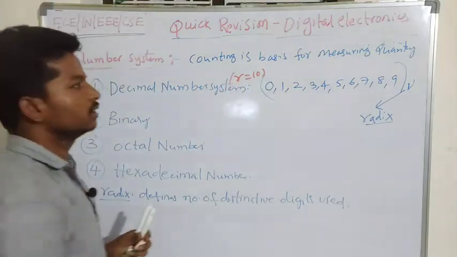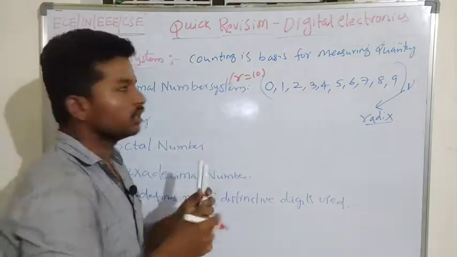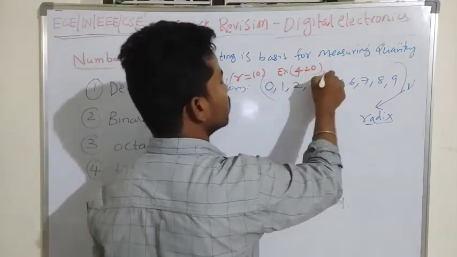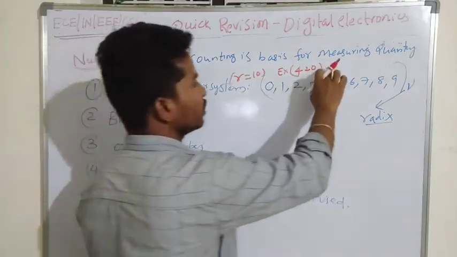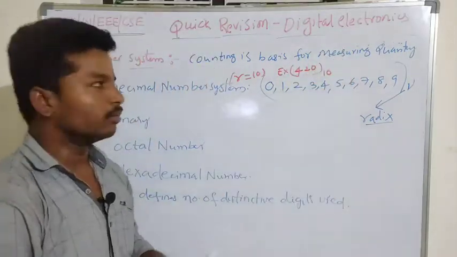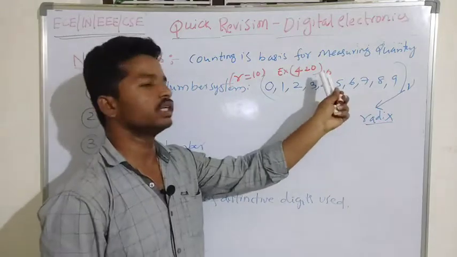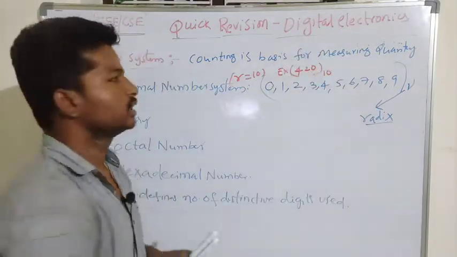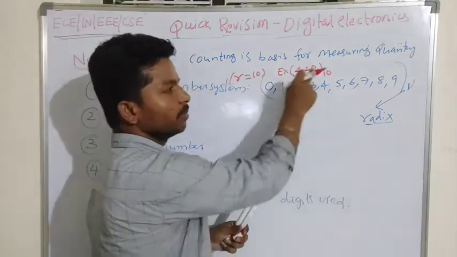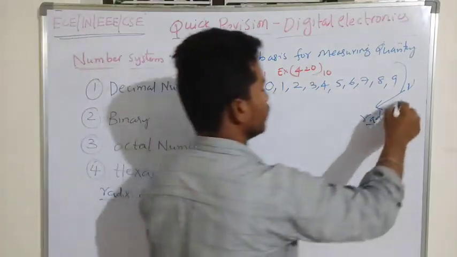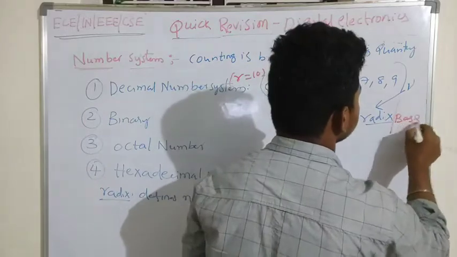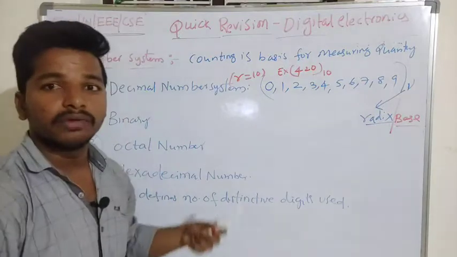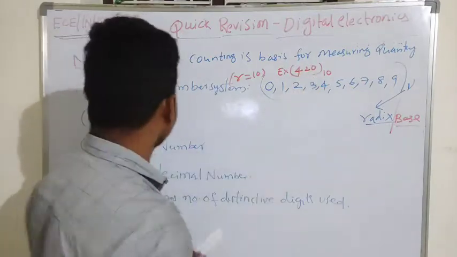If I want to represent, for example, 420, and differentiate whether the system is a decimal system or a binary system, I have to mention after the square brackets this 10, which we call the radix or base of the system. The radix or base is nothing but the number of distinctive digits used to represent a particular number.